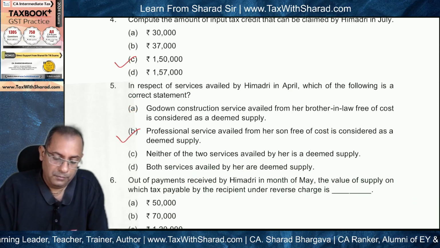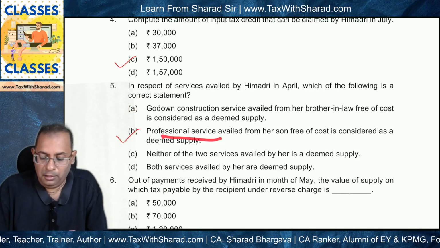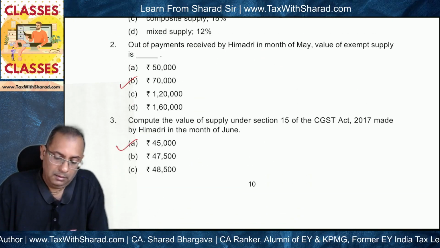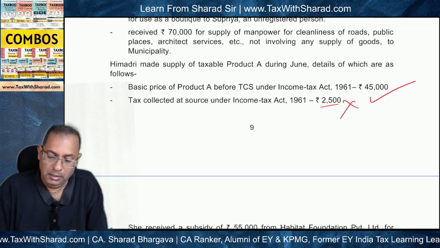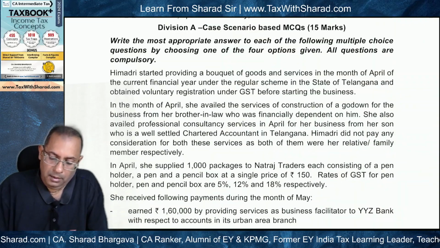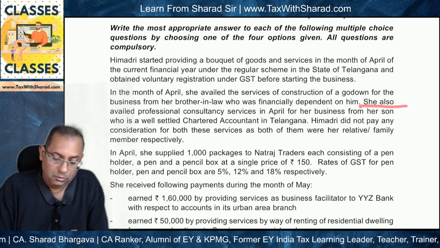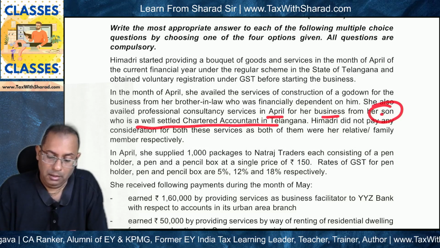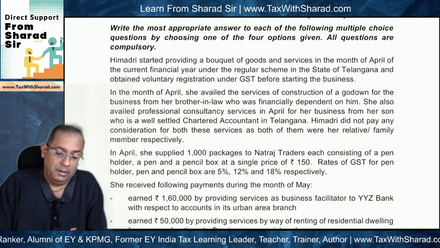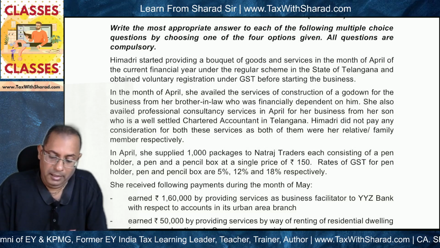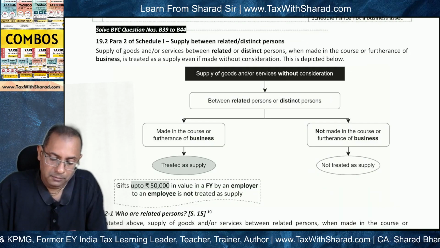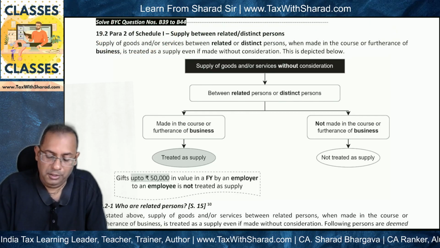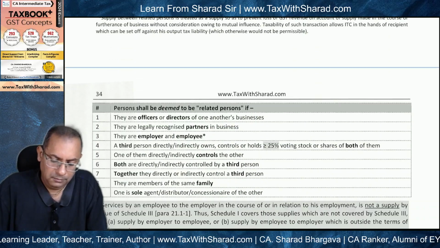So this goes out. B, professional service availed from her son free of cost is considered as a deemed supply. So this is the case of son, and professional services received without consideration. And the question says that she has also availed professional consultancy services in April from her business from her son, who is a well-settled chartered accountant in Telangana. Well-settled means not financially dependent. Not financially dependent. So going back to the concept of this para 2 of schedule 1, is the son who is not financially dependent a related person?